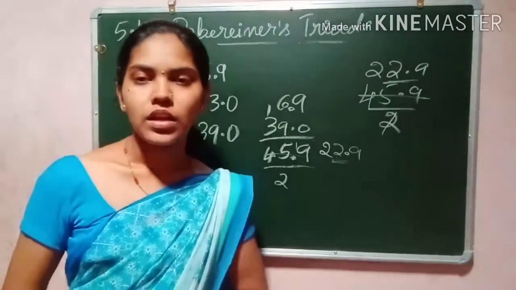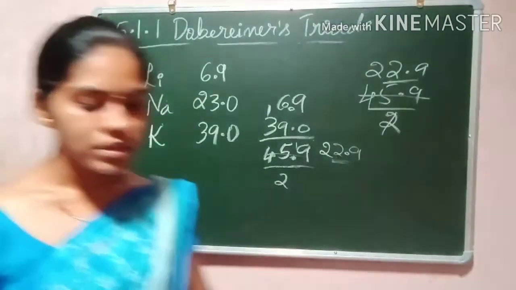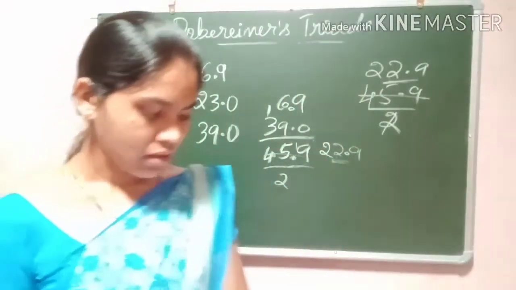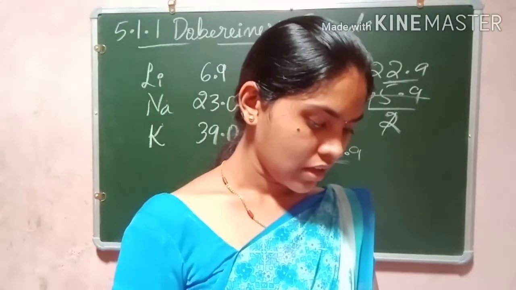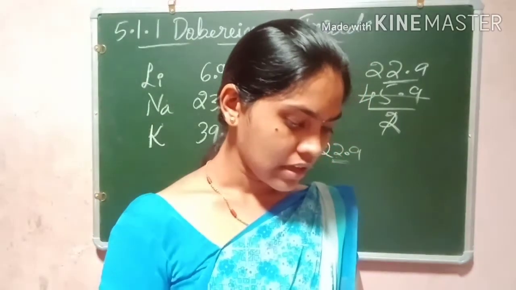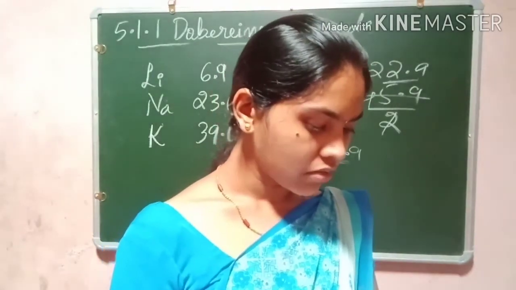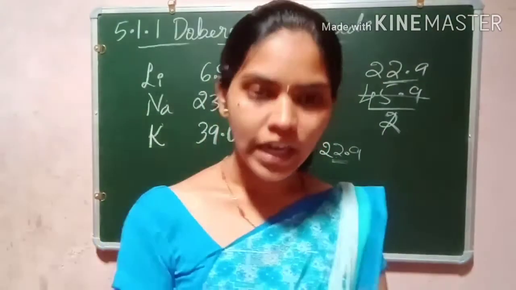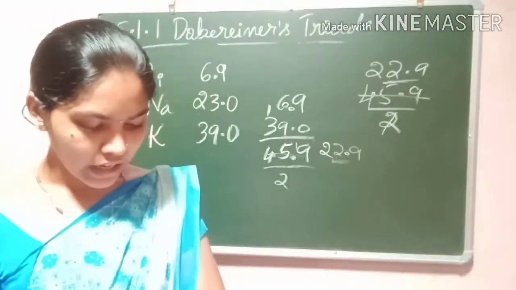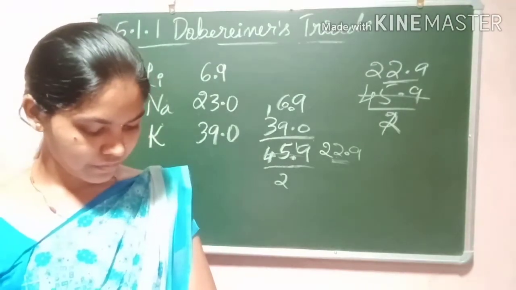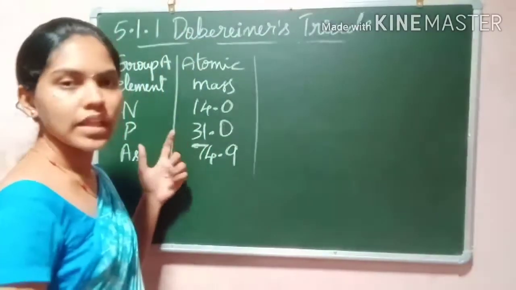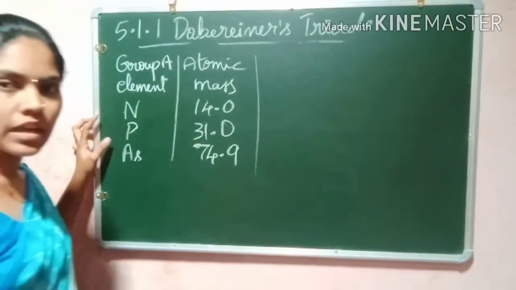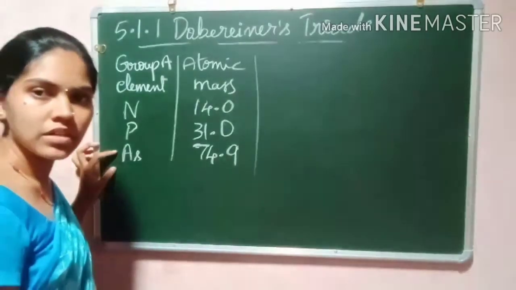In the table given below, some groups of three elements you can see. They are arranged downwards in the order of increasing atomic masses. So can you find the Dobereiner triads in this? Let me check whether it is a Dobereiner triad. I will take these elements: nitrogen, phosphorus and arsenic.